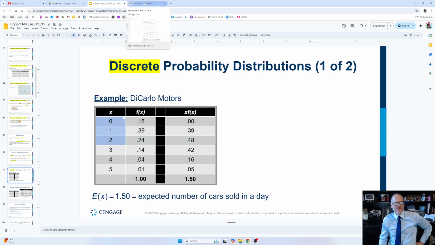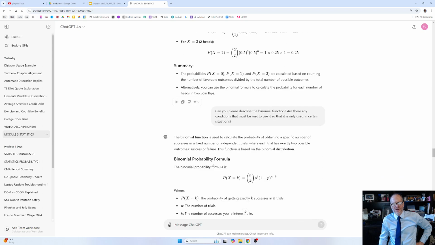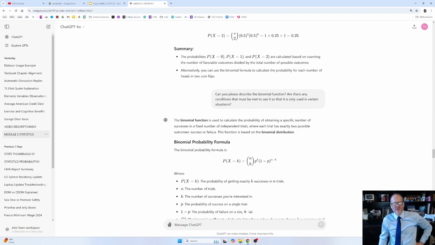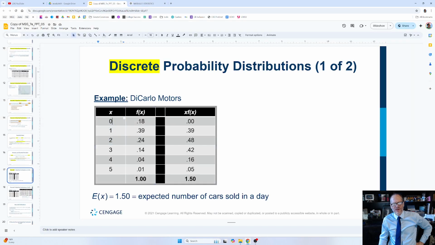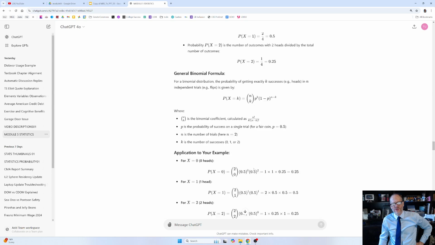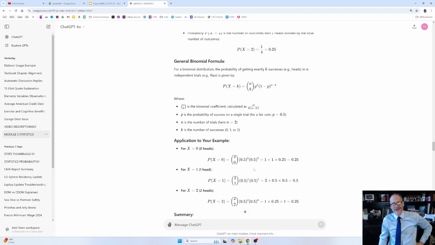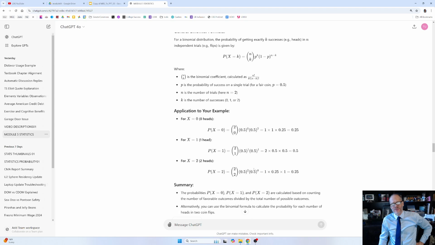You can't get a partial tails. It's the whole deal. And so that shows us that once we have a variable, we could put it into a function and get the probability. And so here's the function. And once we have a variable, the variable here being 0, 1, or 2 heads in our flips, that's the number of successes out of how many trials, we could get the probability.